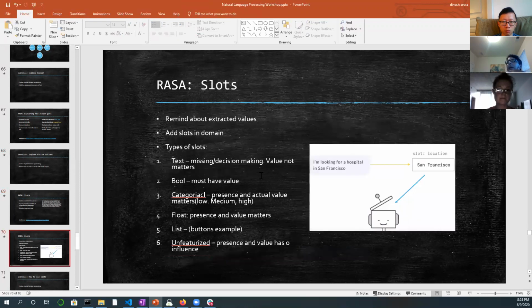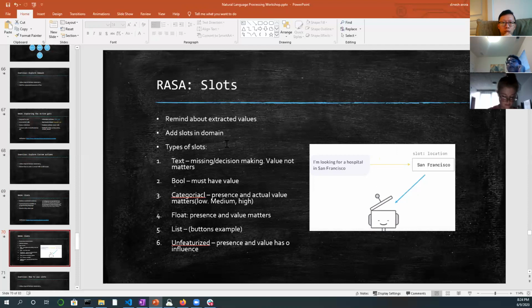The way it works is, if you want the bot to be reminded of the extracted values, say I'm looking for a hospital in San Francisco, it identifies that the entity label is location, so it's going to say, okay, location equal to San Francisco. Now if I ask a follow-up question, find me a nursing home, and I haven't provided any city, it is going to look in its memory, do I have a location from the previous question? Yes, then it is going to simply give you the value back, right?